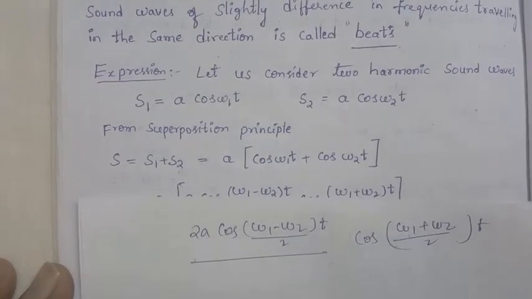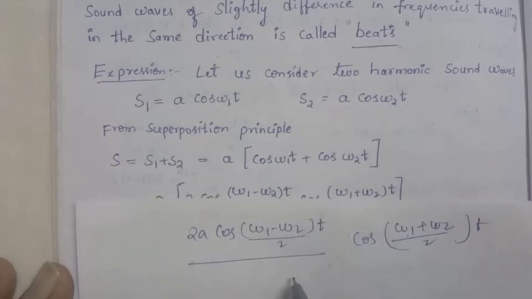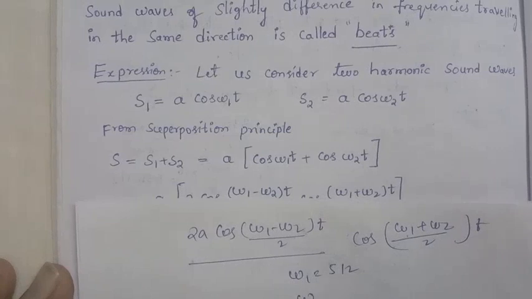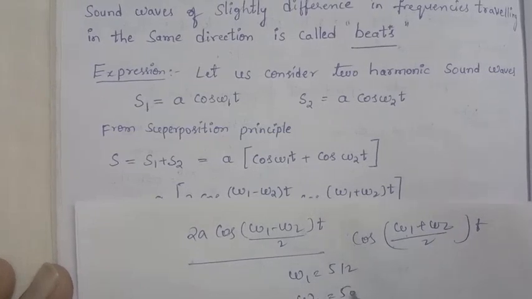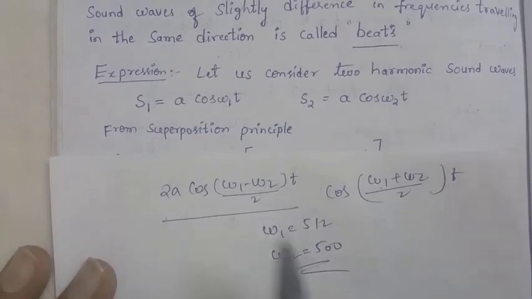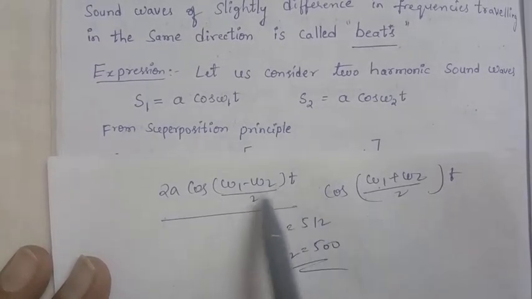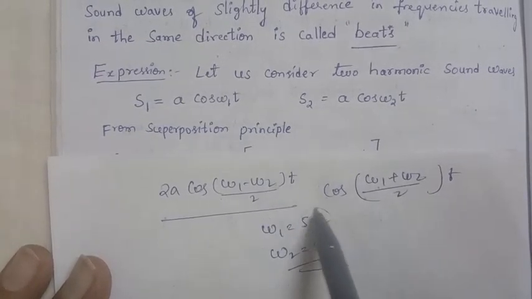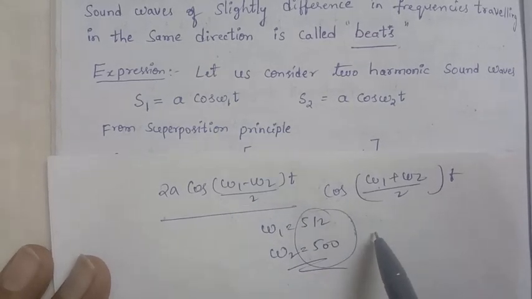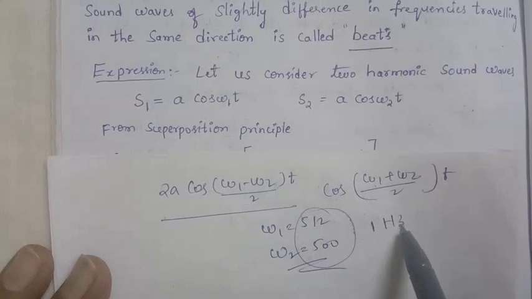Take the best example: suppose omega 1 is equal to 512 and omega 2 is equal to 500. Then (omega 1 minus omega 2) by 2 means what value are we getting? Around 12 by 2, that is 6 Hz.